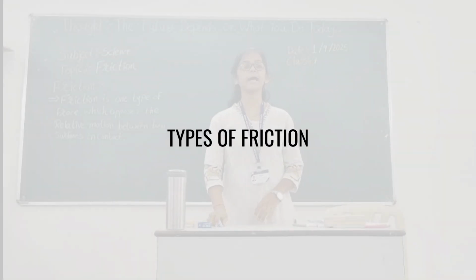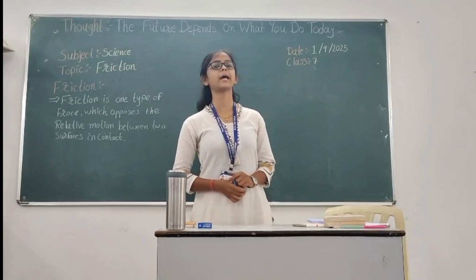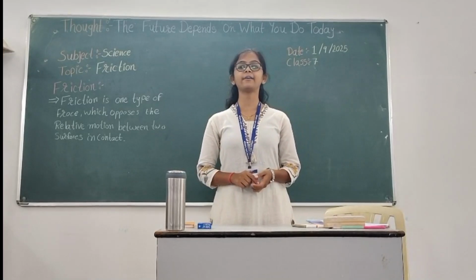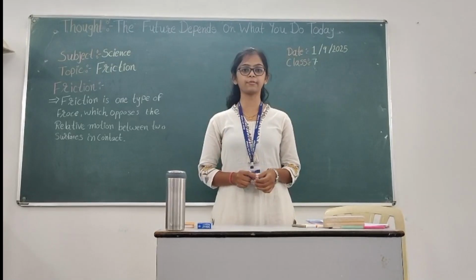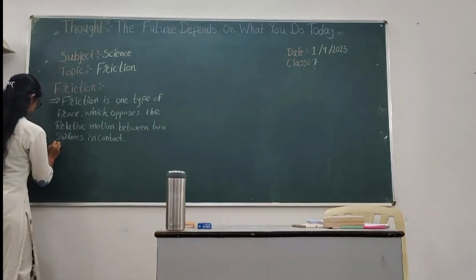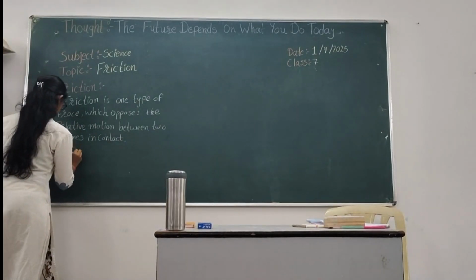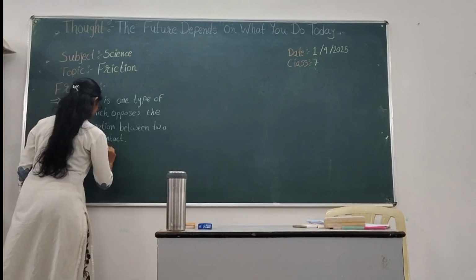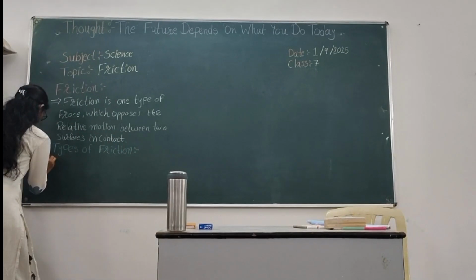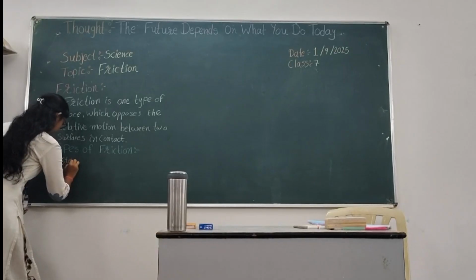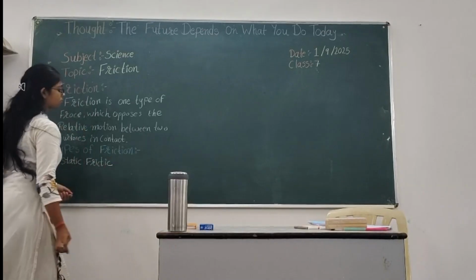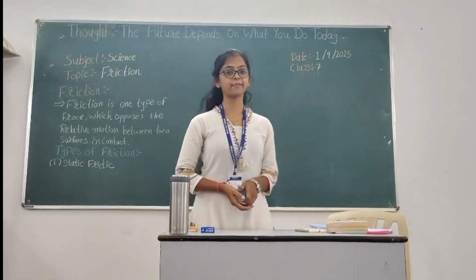Now let's see the types of friction. There are three types: first is static friction, second sliding friction, and third rolling friction. First is static friction.